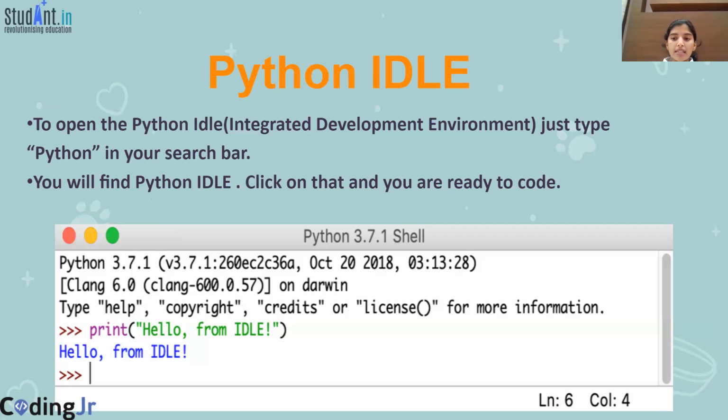To open this, it is very simple. Just type Python in your search bar. You will find Python IDLE. Click on that and you will be ready to code. The window that shows will be similar to this.